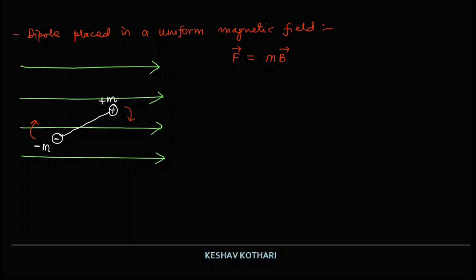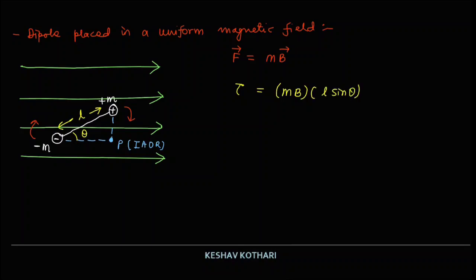Due to this, a torque will be generated, and in order to calculate the torque, we can take an IAR, that is, instantaneous axis of rotation, at point B. We consider that the pole length is L, making an angle theta with the magnetic field. So the magnetic torque generated can be written as the force mB times the L sin theta component.